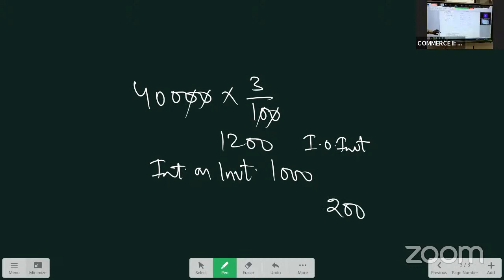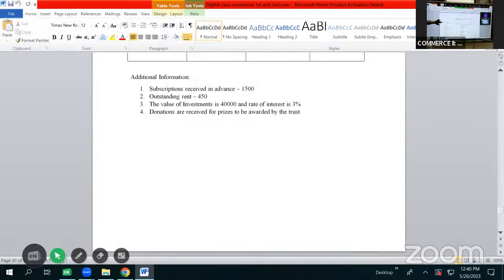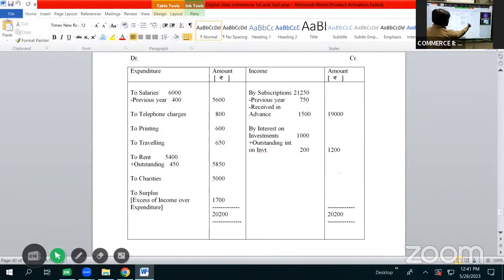So here it will be shown as by interest on investments 1,000. First we'll be showing the amount 1,000 that we have received. Then we'll be showing the outstanding amount that still we have to receive 200. So here also in bracket we can show the calculation as 40,000 was the amount of investment and 3% was its rate, which works out to be 1,200. Of this we have received 1,000 rupees. So still we have to receive an amount of 200 rupees. So here it will be shown as by interest on investments 1,000 plus outstanding interest on investments 200. So it finally works out to be 1,200.